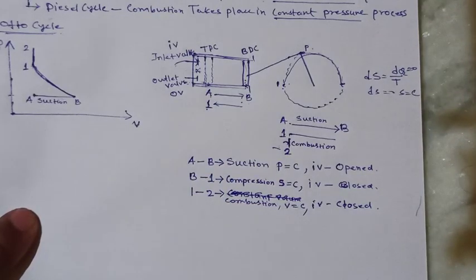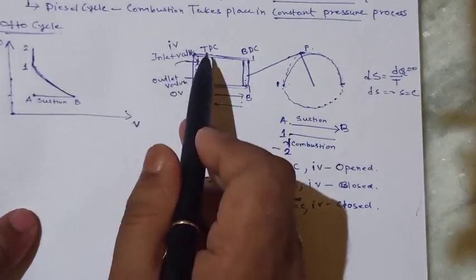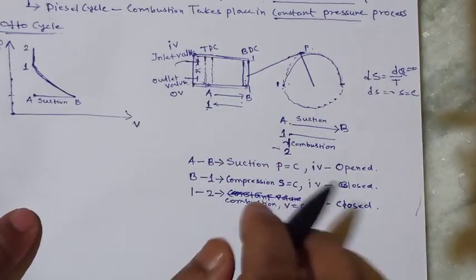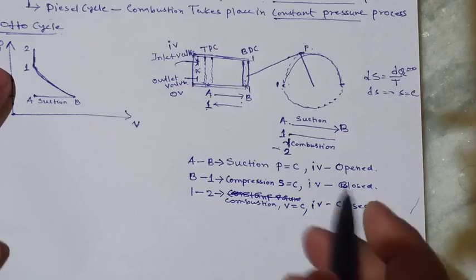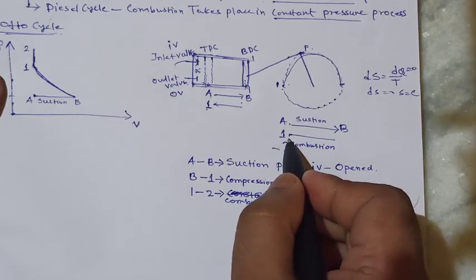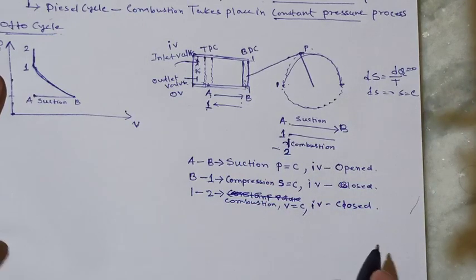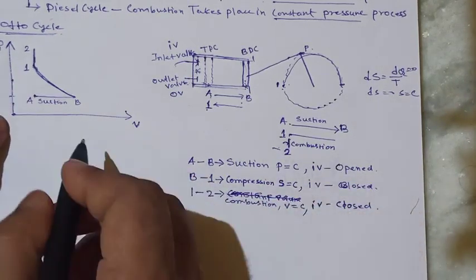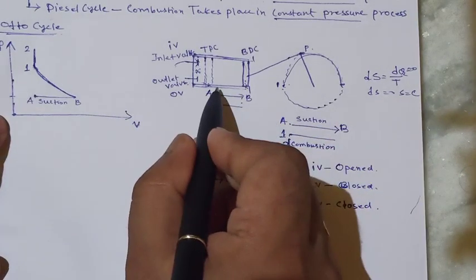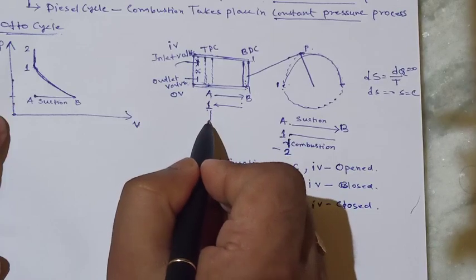Okay, but for the Otto cycle we have to consider this constant volume process during the combustion process. So in this combustion process this point will be the same, so I have written the vertical line 1 to 2.